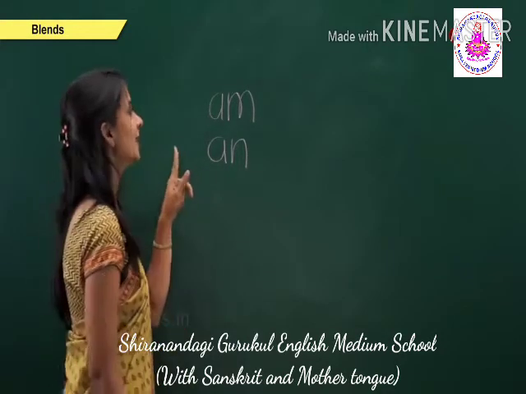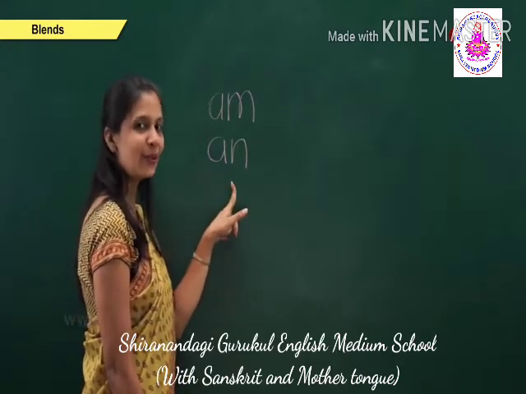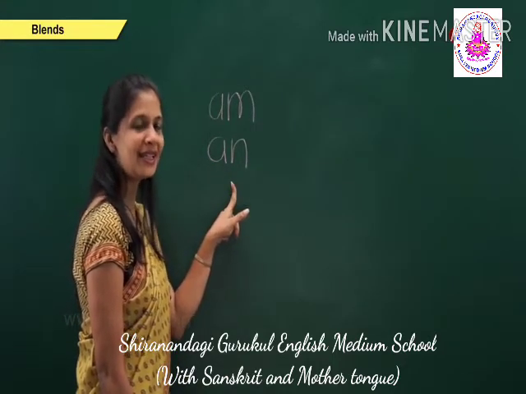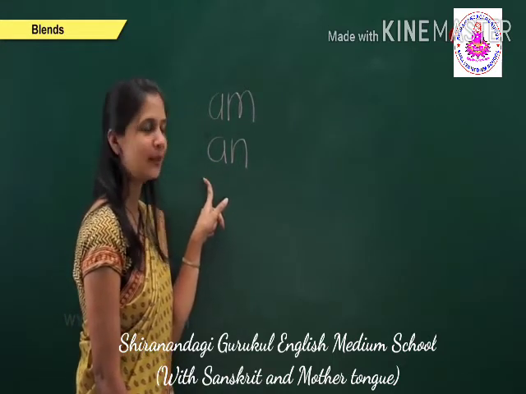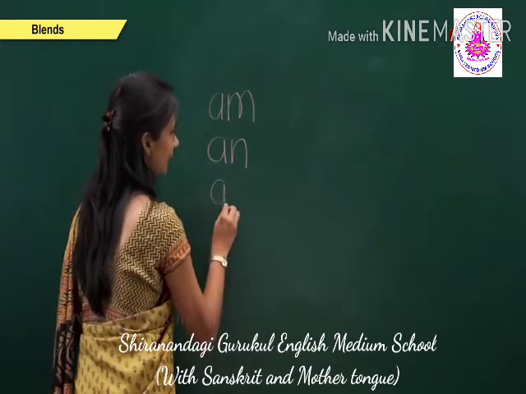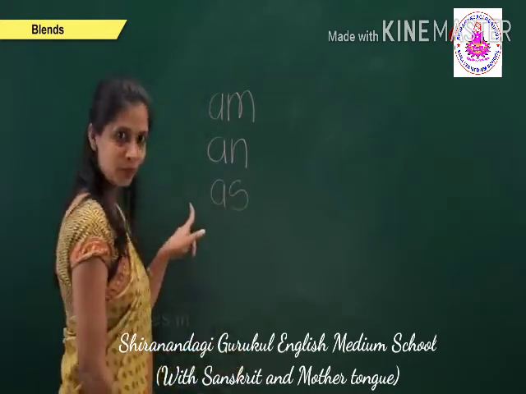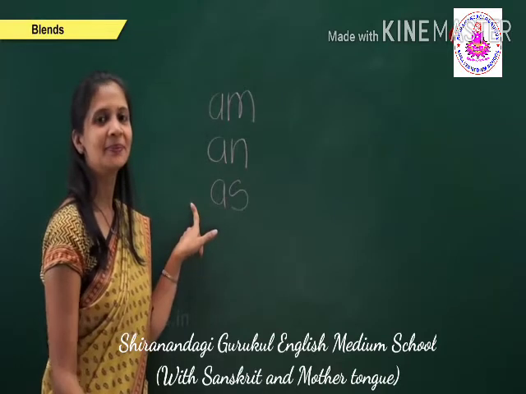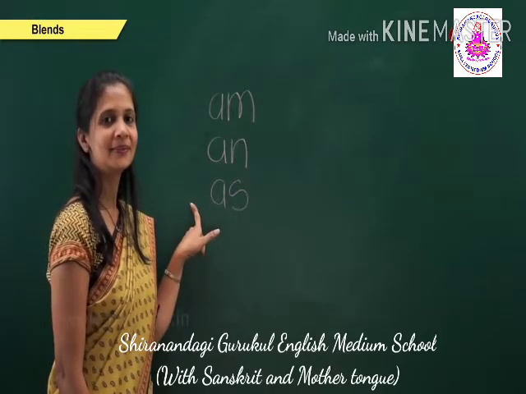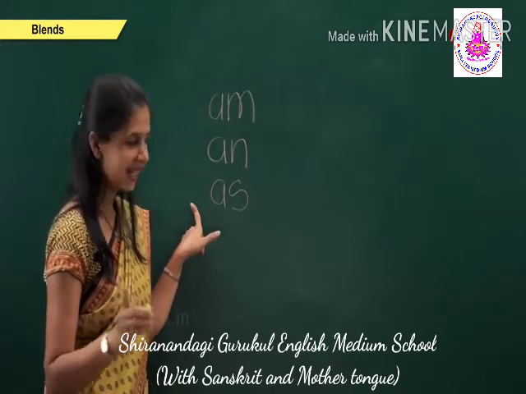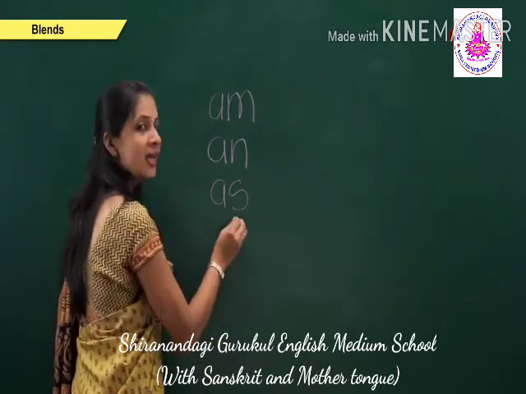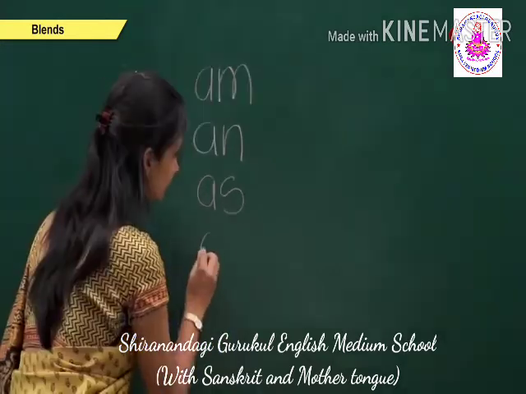Again, correct. A, N. The sound of this two-letter word is A, N. Okay. Tell me. Correct. A, S, as.